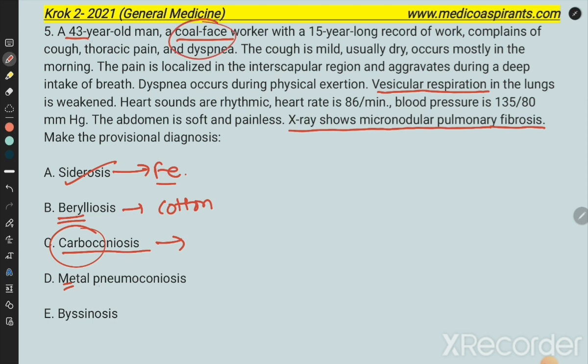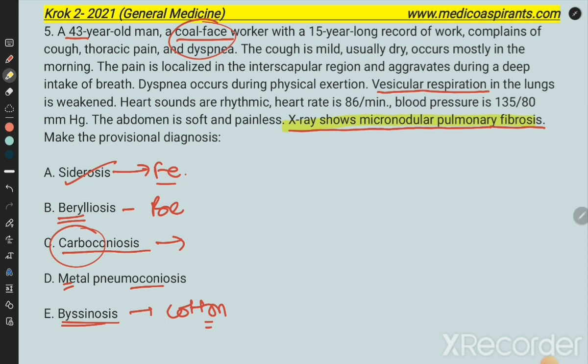And the next one is metal pneumoconiosis and byssinosis. Okay, sorry, actually just one thing is mistaken: it is for the beryllium, and byssinosis is for the cotton industries. So here you can see very clearly that in the x-ray there is pulmonary fibrosis, and the patient is having some pneumoconiosis symptoms.